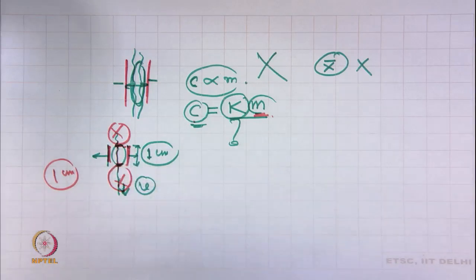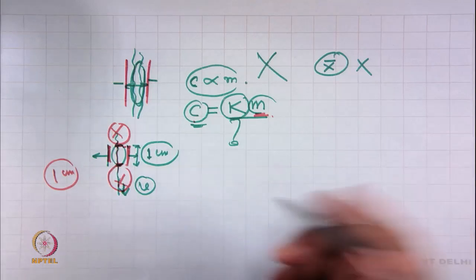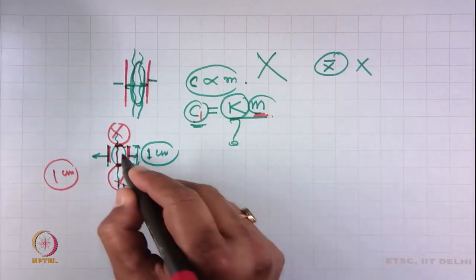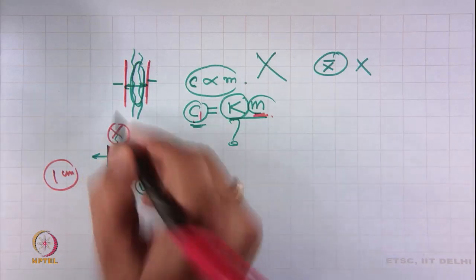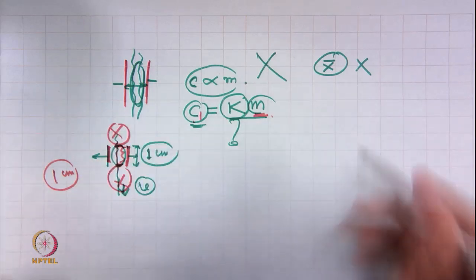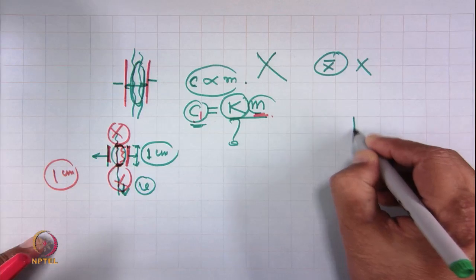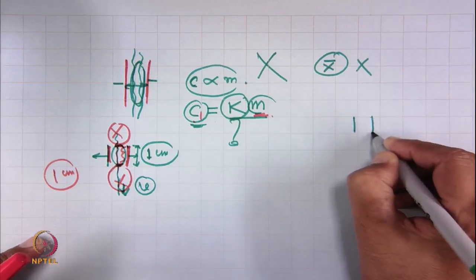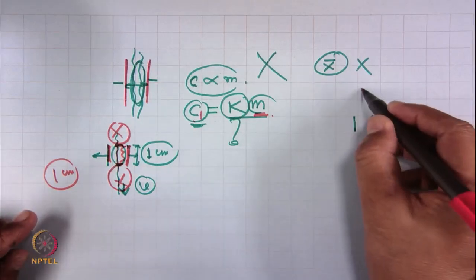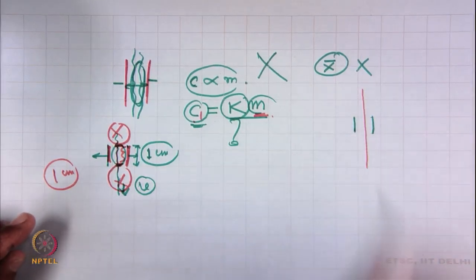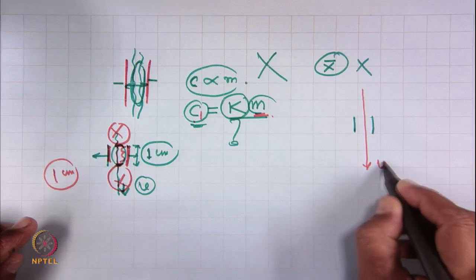Now, how does it take the next value of C? C 1 is this portion, portion 1. Let me draw once again: this is the capacitor plate, and the material is moving at a known speed v.